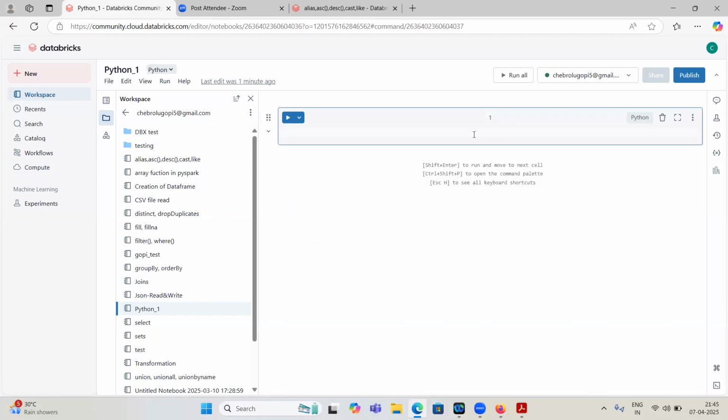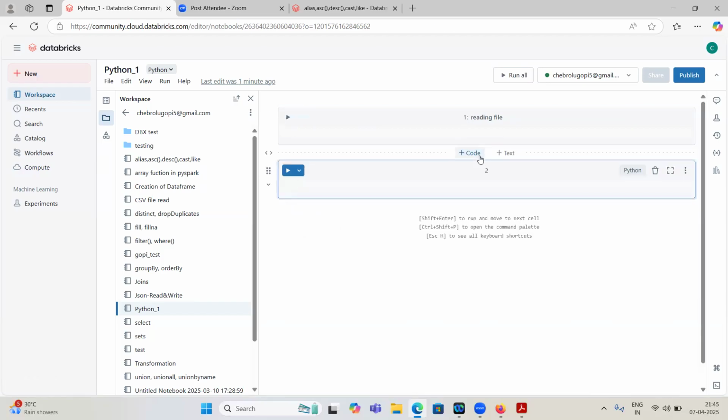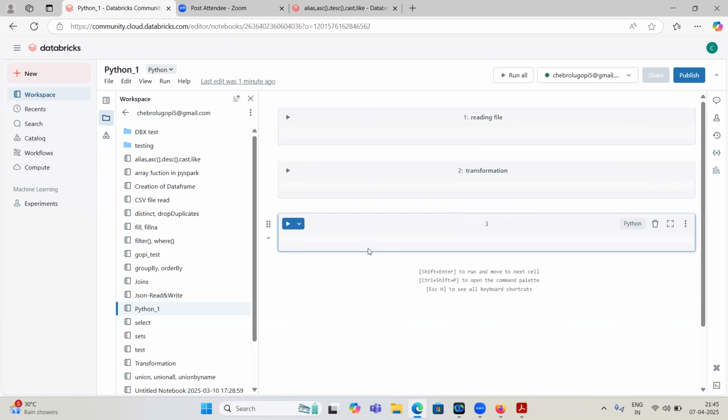In Visual Studio Code or Google Colab, we don't have a structure like cells. Here maybe you are performing some transformation. It may be reading a file. So the first cell will be for reading. You will create a data frame and read the data, and it is only for reading the file. Then if you have some transformation, this cell will be for transforming the data, and you can use another cell for loading. So you may load the data.